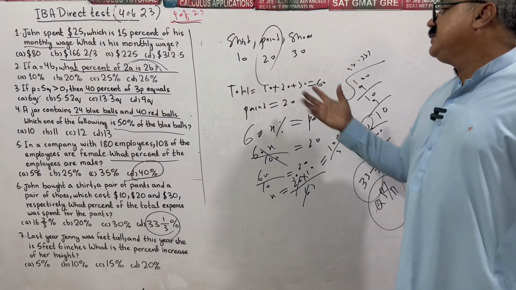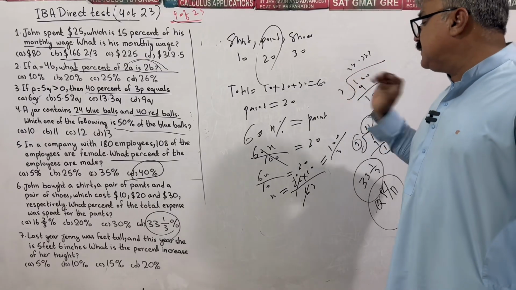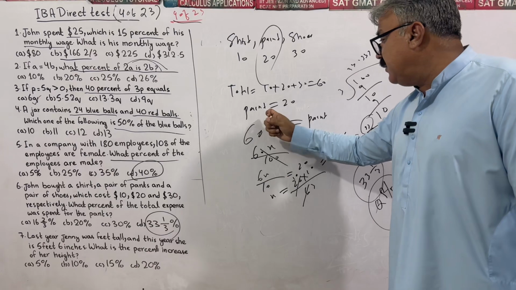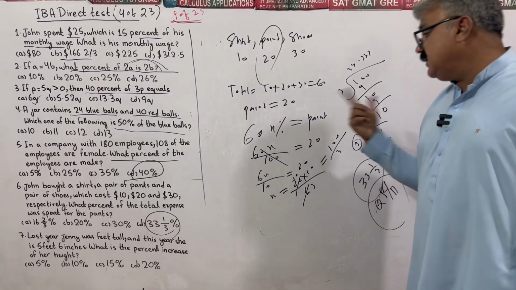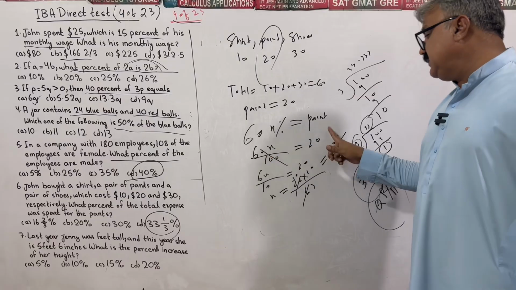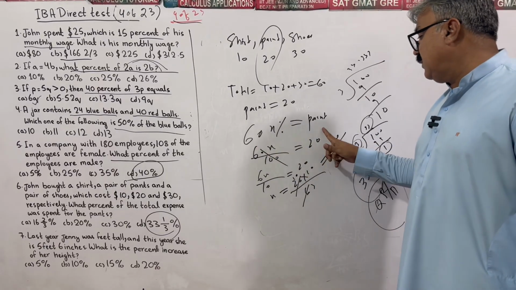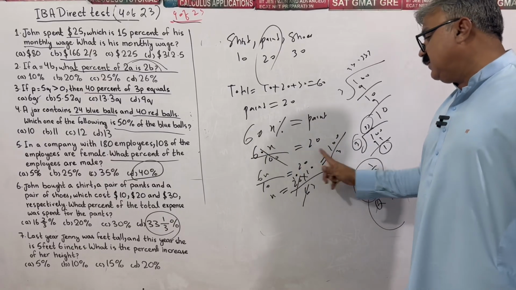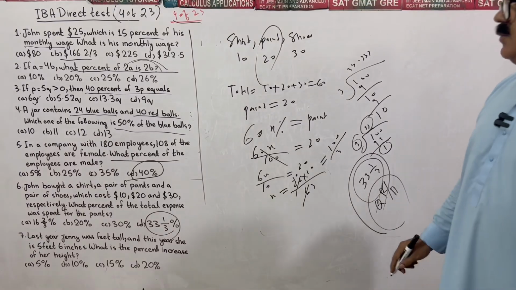Let me read again for you and explain this. Shirt cost $10, pant 20, shoes 30. Total expenses are 60. We have been asked what percent of the expenses is spent on pant. What percent of 60 is equal to the pant expense? Pant cost 20. What percent of 60 is equal to 20? That is 33 whole 1 upon 3.